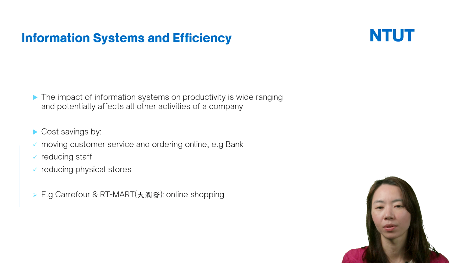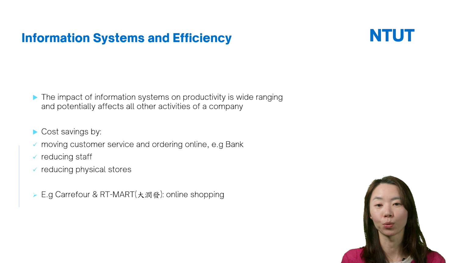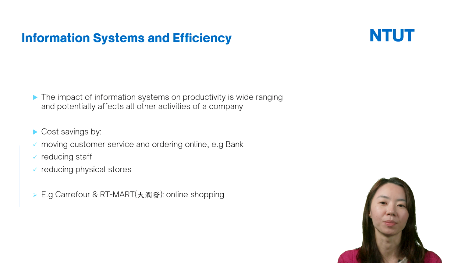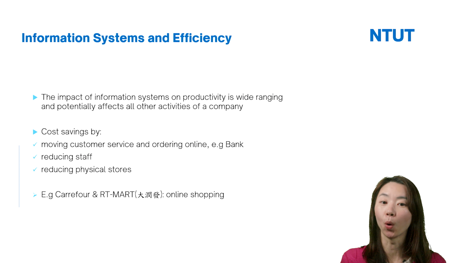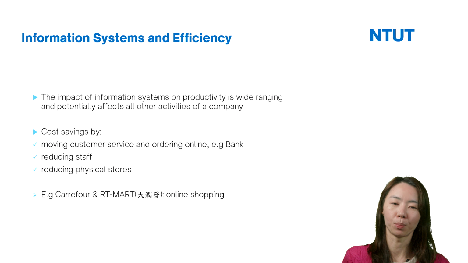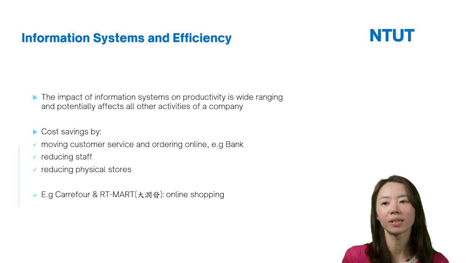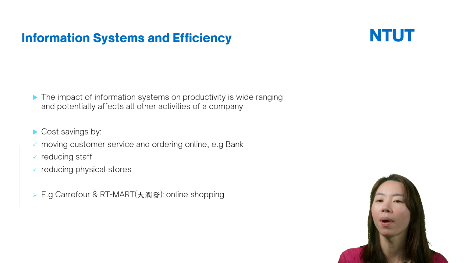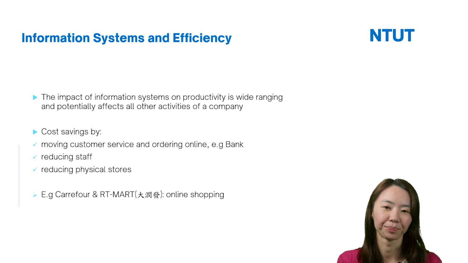This is because, for example, the R&D department also needs the IT system, the marketing department also needs information systems, and production also needs information systems, right?